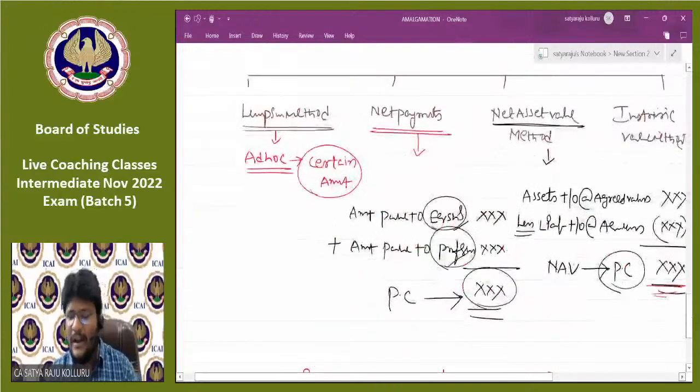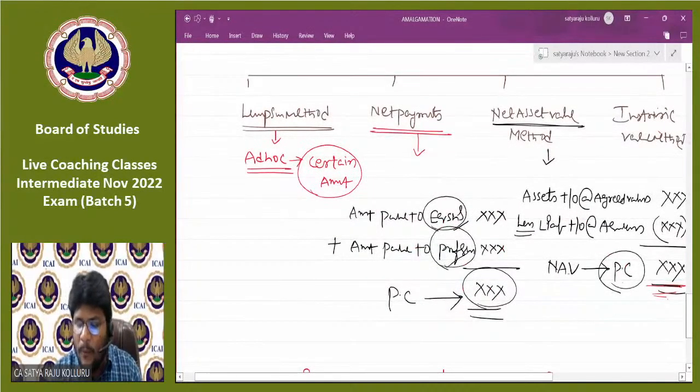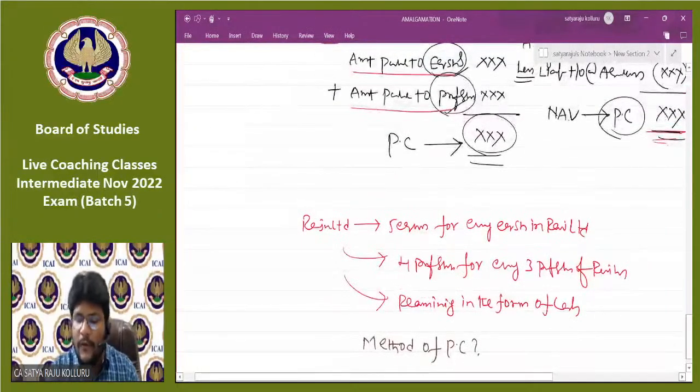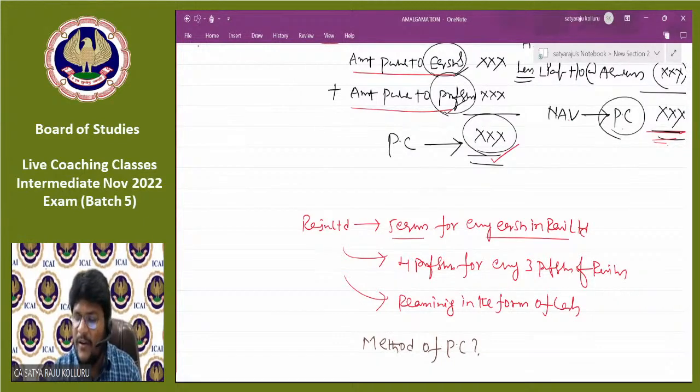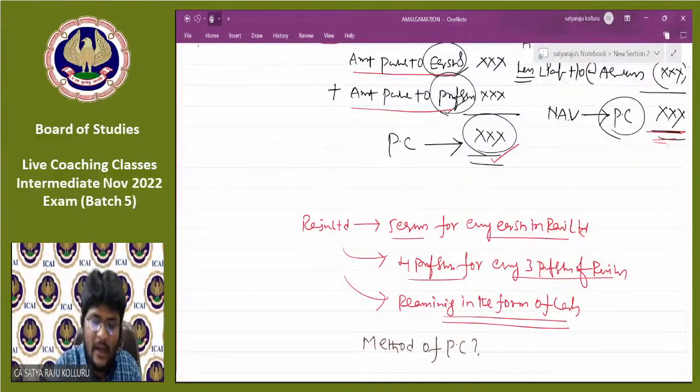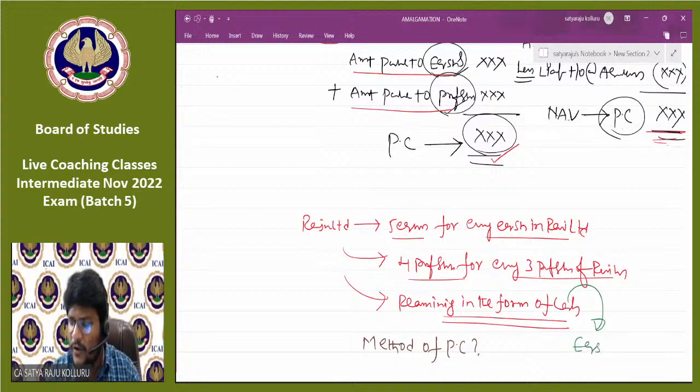What I told you, under net payments method, amount payable to equity shareholders plus amount payable to preference shareholders, if you know the total amount, will be the purchase consideration. Sir, 5 equity shares for every equity share in Rani Limited, I told you. 4 preference shares for every 3 preference shares in Rani Limited, I told you. Remaining in the form of cash. To whom are you paying the remaining in the form of cash, sir? If nothing was mentioned, we need to assume the remaining should be payable to equity shareholders.